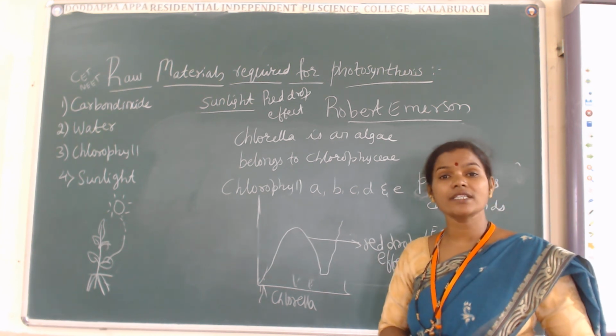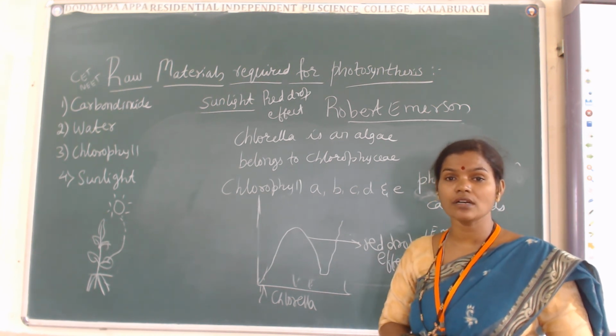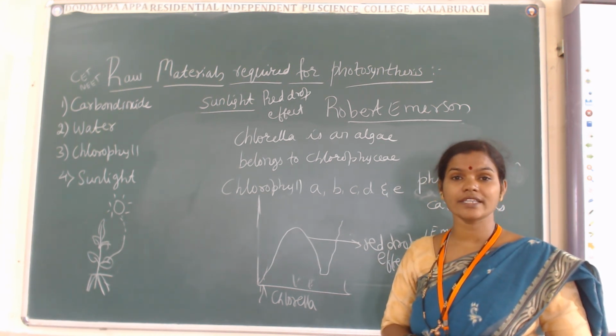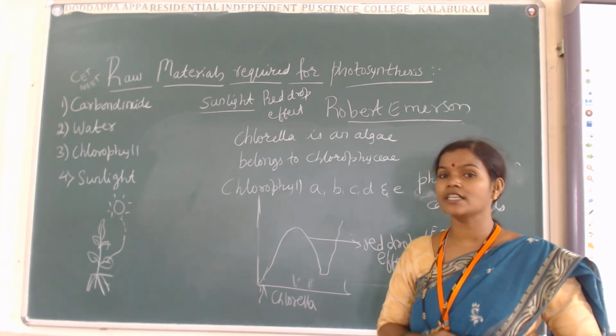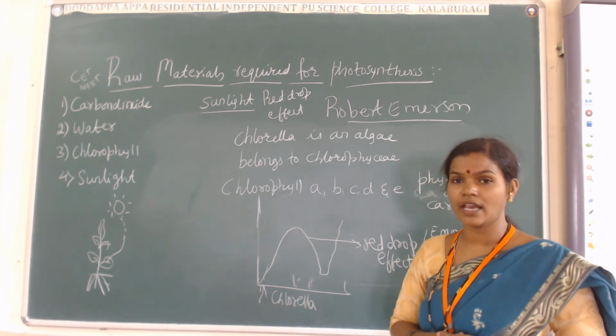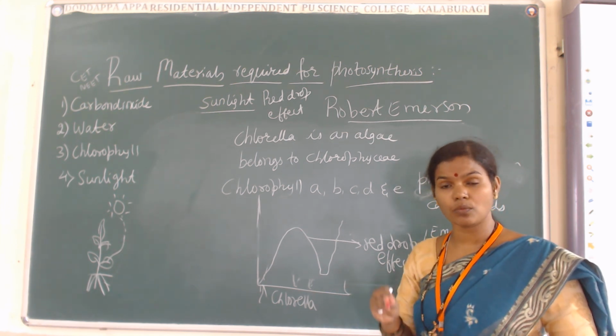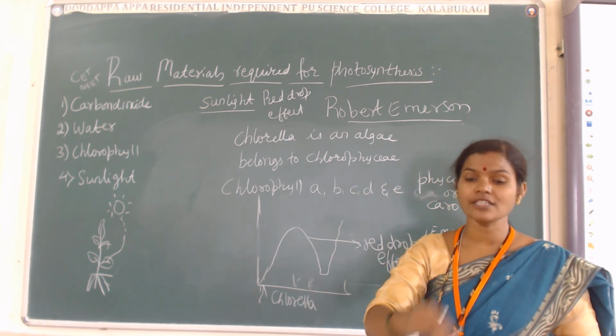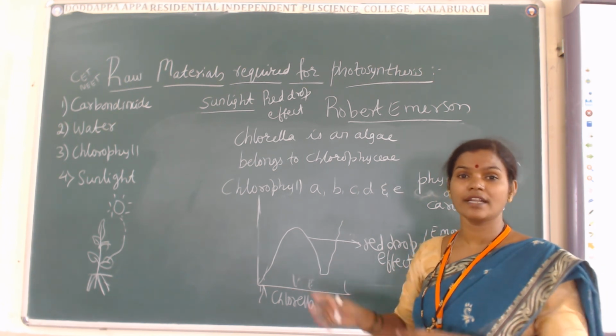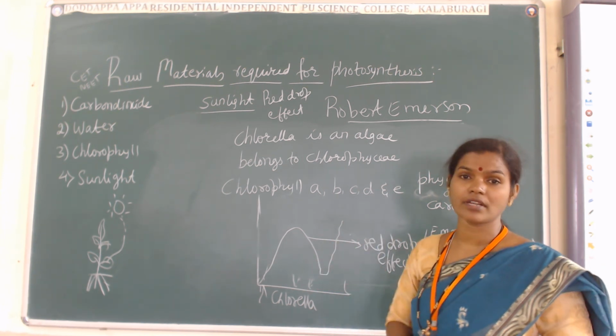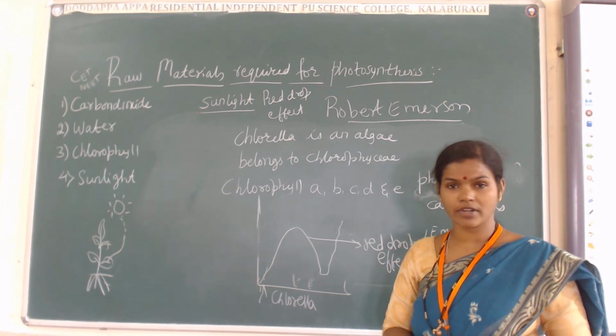chlorella. Chlorella belongs to the Chlorophyceae, which consists of the green color pigments, that is chlorophyll A, B, C, D and E. These chlorophyll pigments are activated only when there is the presence of red light. ಯಾವಾಗ red light ಅದರ ಮೇಲೆ ಬೀಳುತ್ತಿತ್ತು ಅವಾಗ ಅಷ್ಟೇ ಆಕ್ಟಿವೇಟ್ ಆಗೋದನ್ನ ನೋಡ್ತೀವಿ, ಇಲ್ಲ ಅಂದ್ರೆ ಆಕ್ಟಿವೇಟ್ ಆಗೋದನ್ನ ನೋಡೋದಿಲ್ಲ.